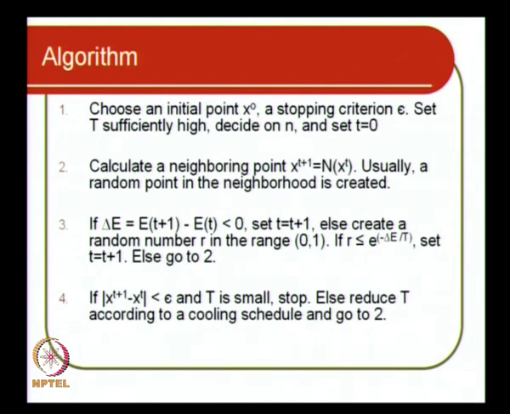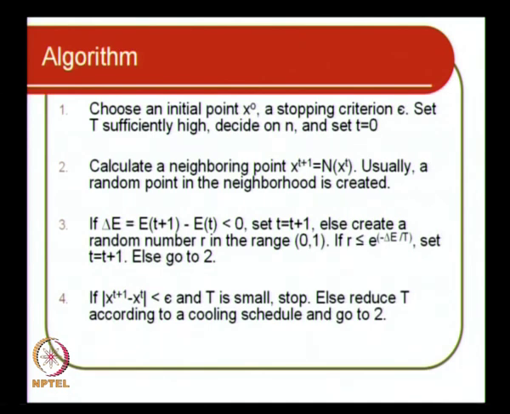This random number should be from row 3 or row 4 in your random number table. If r is less than or equal to e to the power of minus delta E by T, set t equal to t plus 1. So this is the probability p; if r is less than or equal to p, you can set that criterion.